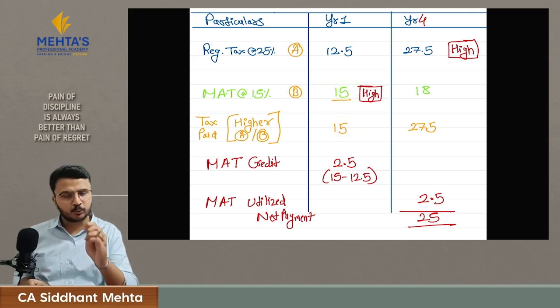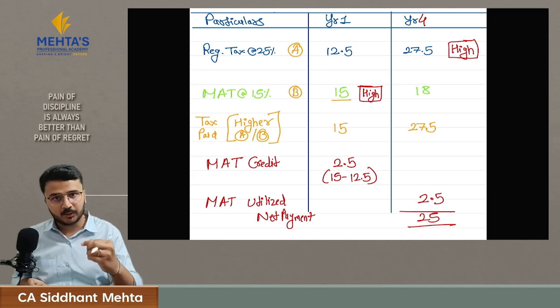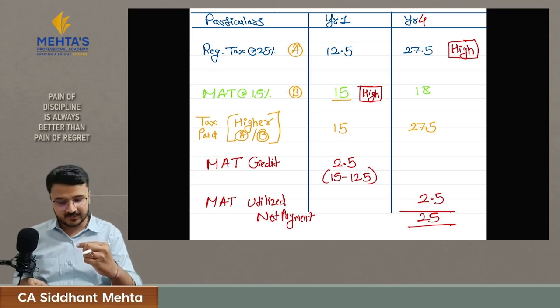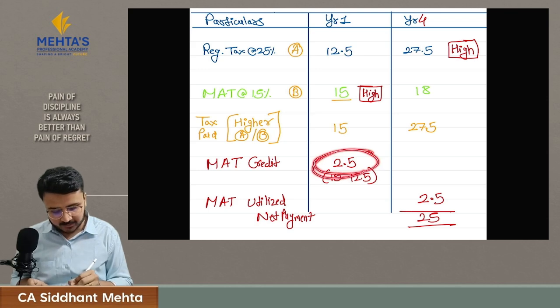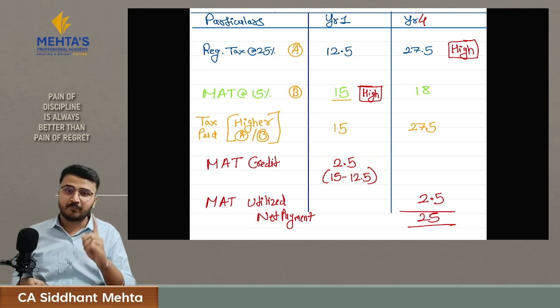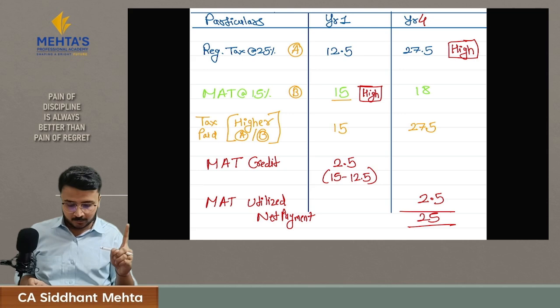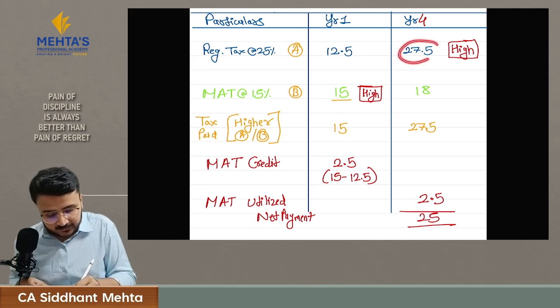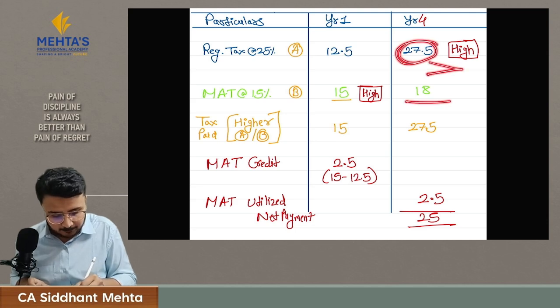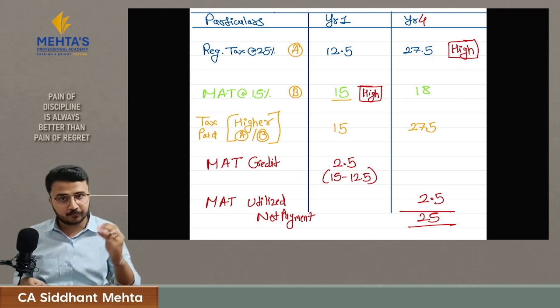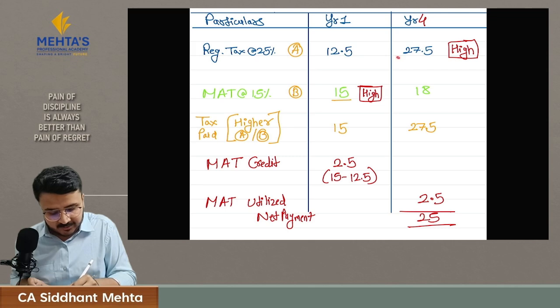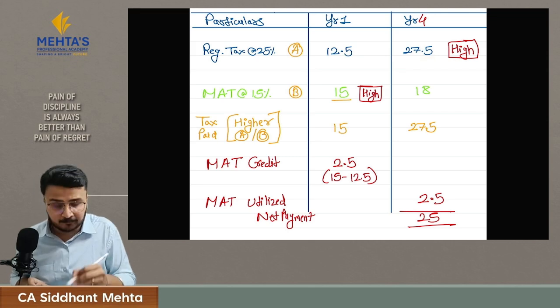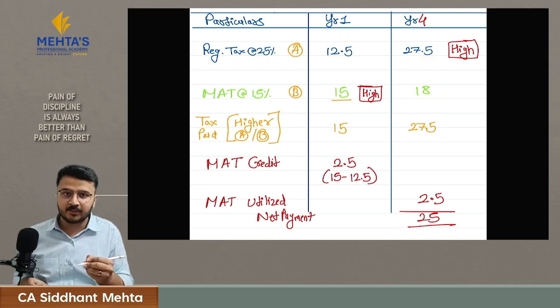But government also told me that don't worry, you will get this extra amount which you are paying over and above your regular tax liability, that is 2.5 rupees, as a MAT credit, which you can utilize in your further years whenever your regular income tax liability is more than MAT. So in year 4, my regular income tax liability is 27.5 and my tax liability as per MAT is 18.